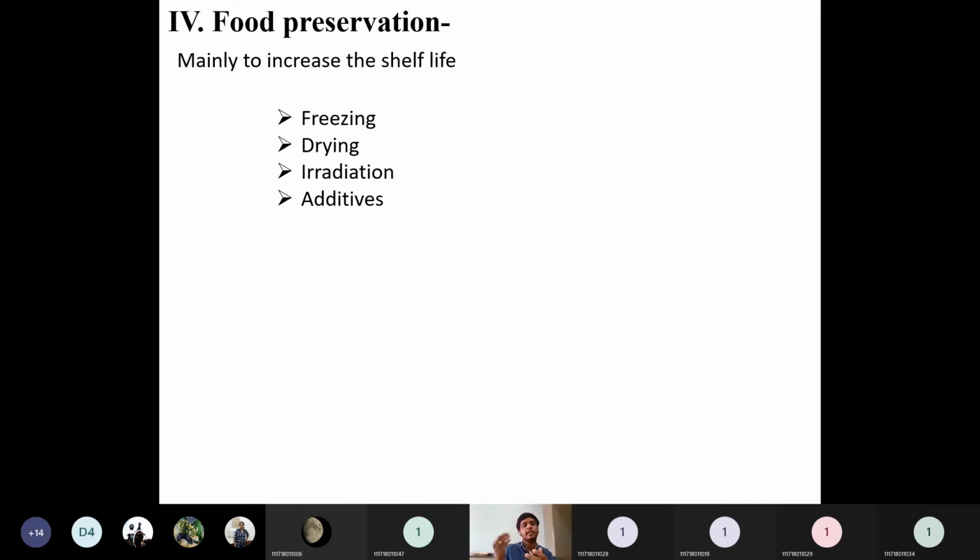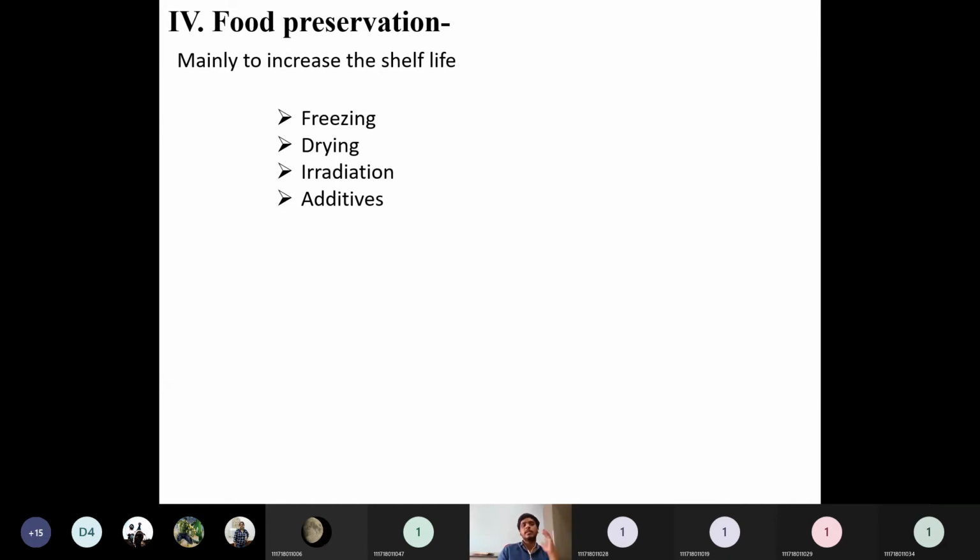So up to 10 kilograys of irradiation is safe for the food. It will not alter anything inside. The major role played here is to kill the pathogenic bacteria inside that particular product. So up to 10 kilograys is very safe using food irradiation. But what about the additives? Additives are not at all safe.